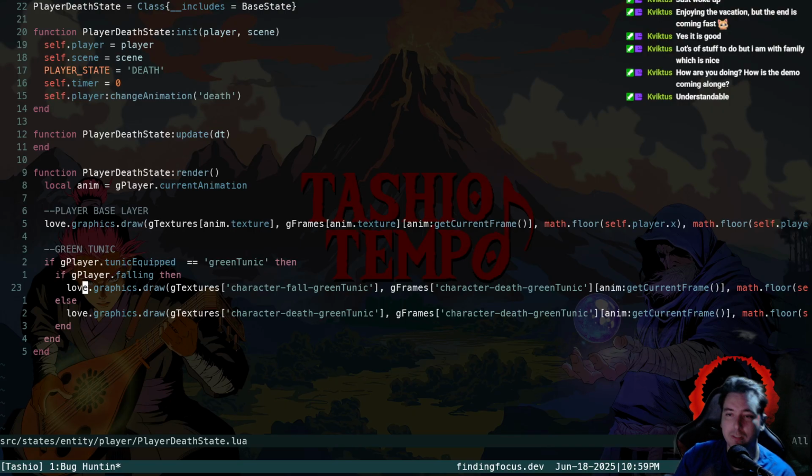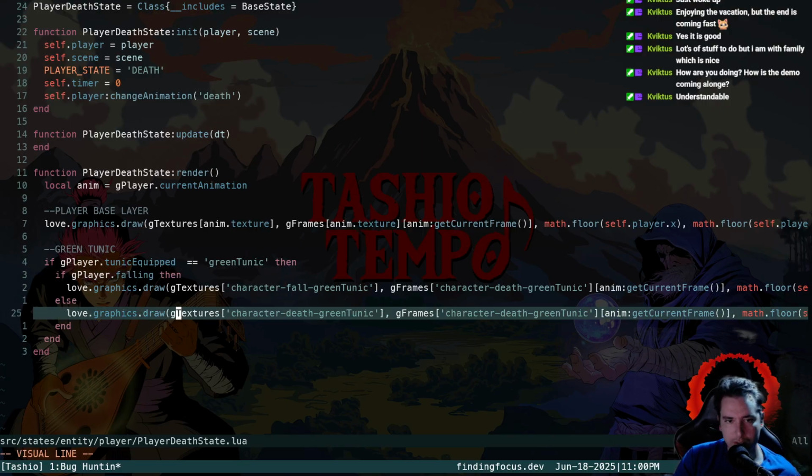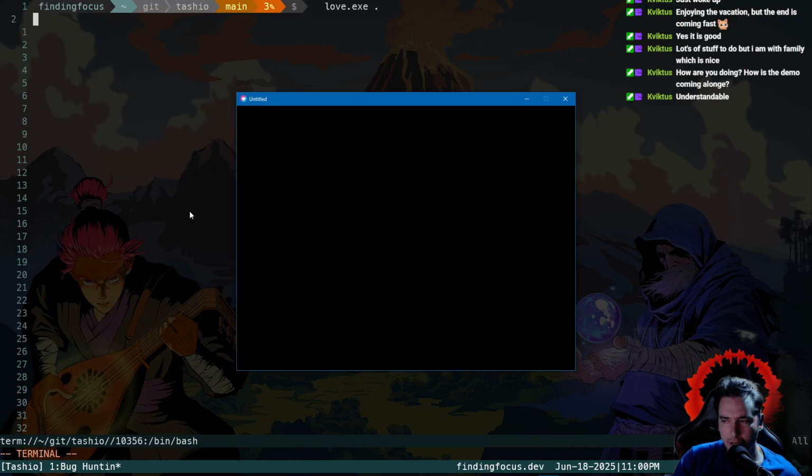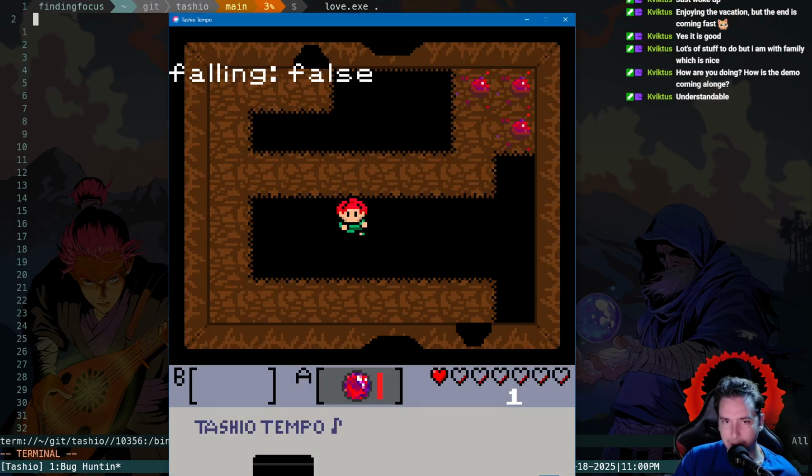Yeah, part of me wants to even redo how we do this death state, because at this point we're not even doing the correct rendering for the green tunic either. So I wonder if we just try the character. Oh, see, look, it must not think we're falling because it's rendering the death green tunic instead of the fall green tunic. So let me just see if we can say fall, because I think when the player's dead we might stop updating its... See, look, the green tunic rendered there fine.